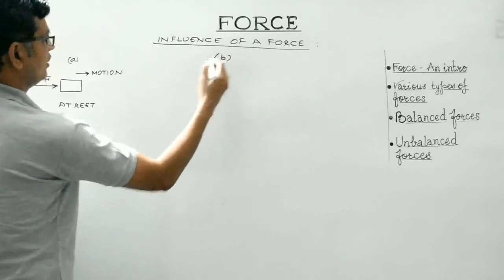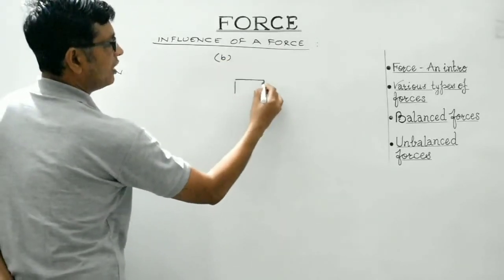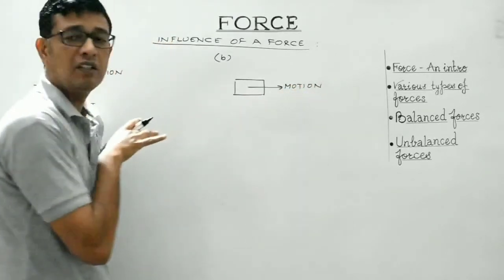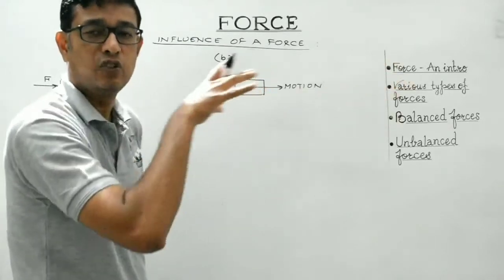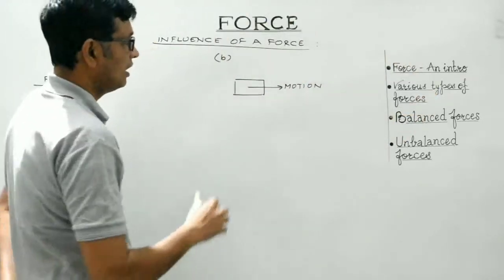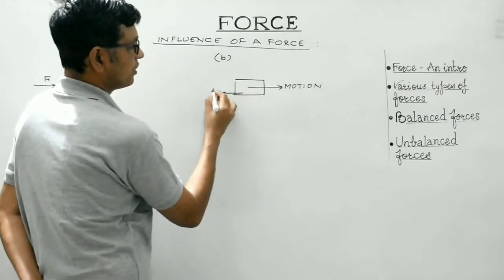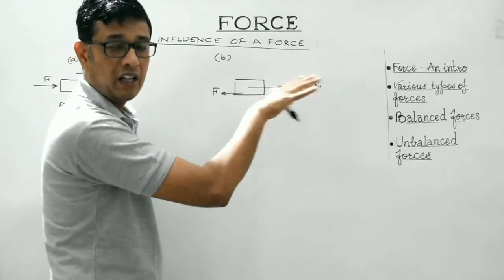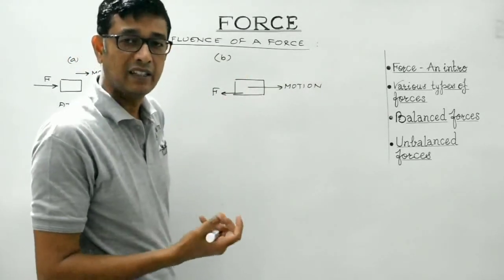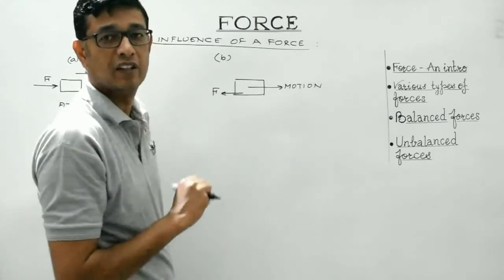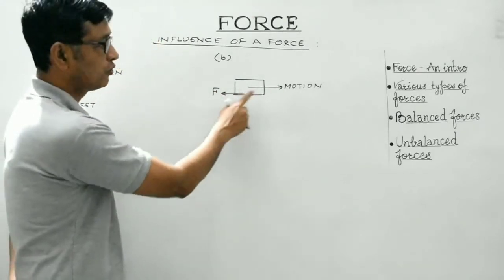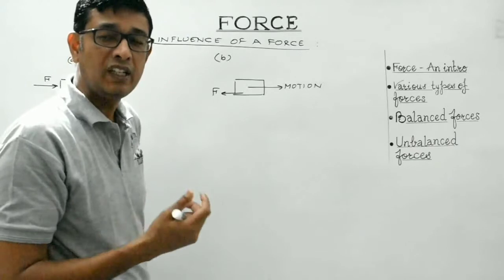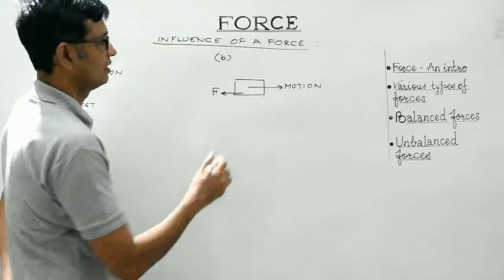Let's consider the second scenario. The body is already in motion. Suppose it is moving along a straight path, in uniform motion, and force is applied in the opposite direction. Consider these two diagrams, right? Here the body is already in motion, and here suppose the force is applied in a direction opposite to which the body is moving. So what will happen, students? This force will make the body retard. It will slow down the speed of the body, and ultimately the body will come to rest.